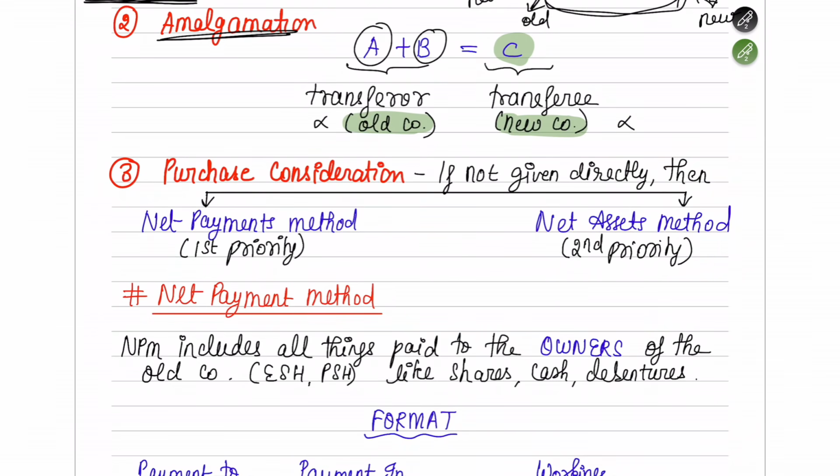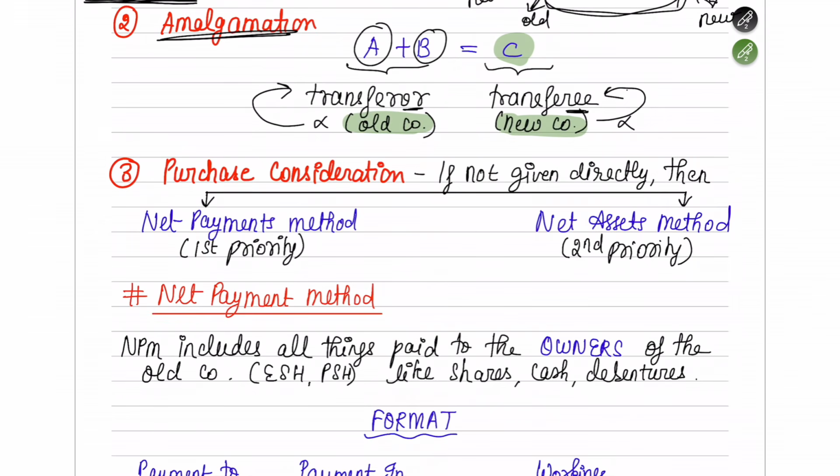You need to use professional language. So the old company is called a transferor company, and the new company is called a transferee company. Rather than just changing the terminology here, how are we going to remember which is transferor and which is transferee?